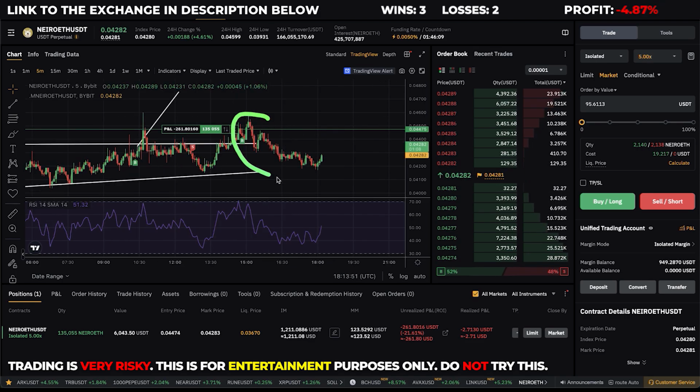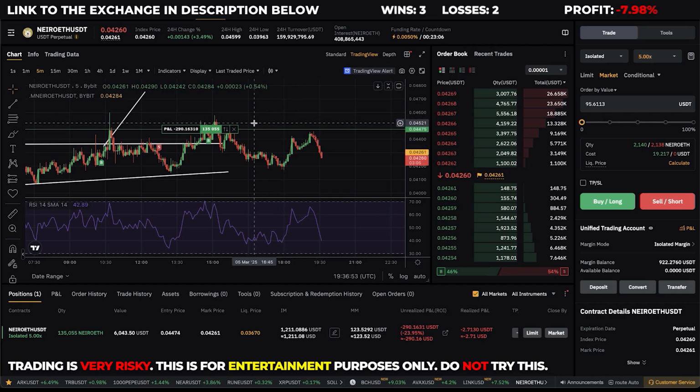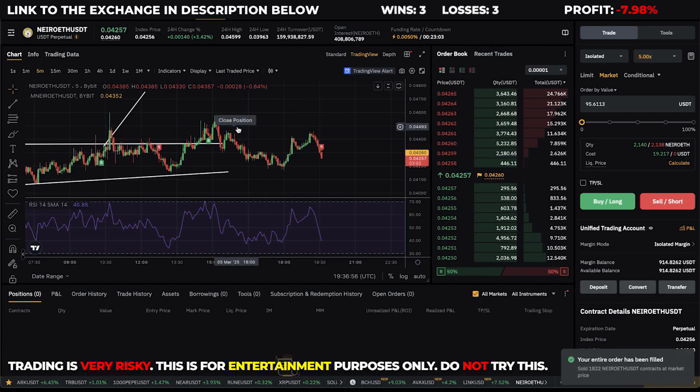All right guys, this trade does not look that good right now. This is my entry candle right there, and I'm losing quite a lot on this position right now, but I still think it can break up because this coin is very, very volatile, and I just have to be a little bit more patient, but let's see how it goes. All right guys, this trade is dead, so I will close this trade at a loss right now.